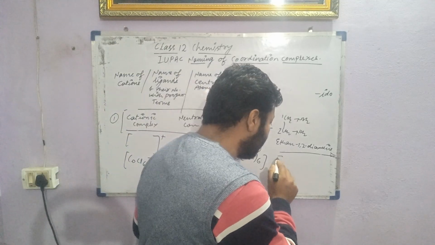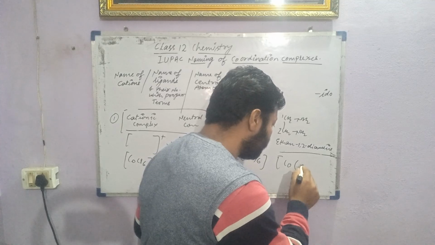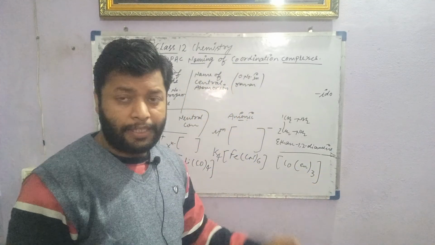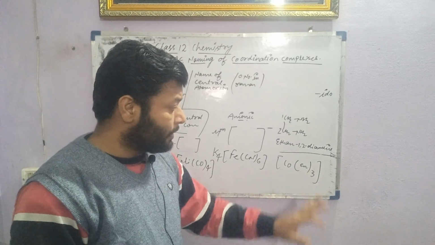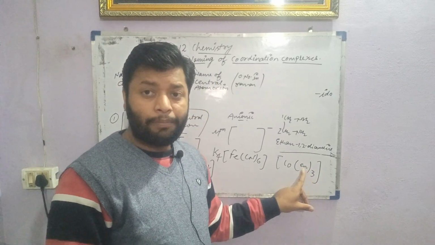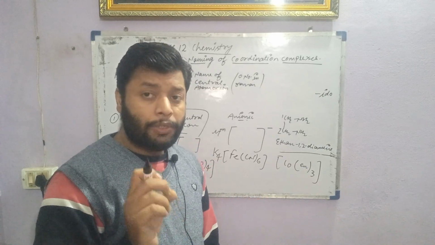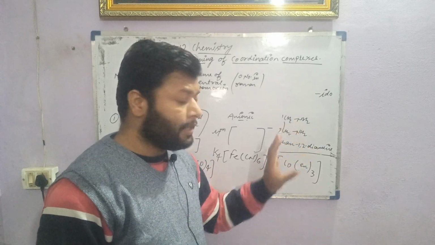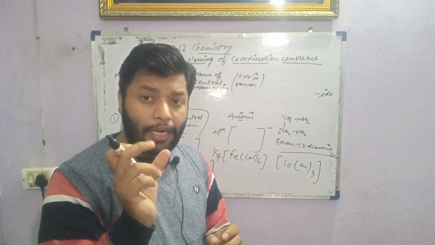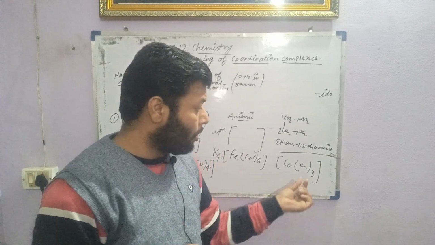Suppose we have a complex like this: [Co(en)3]3+. Look at the complex. The ethane diamine is abbreviated by a simple term called en.